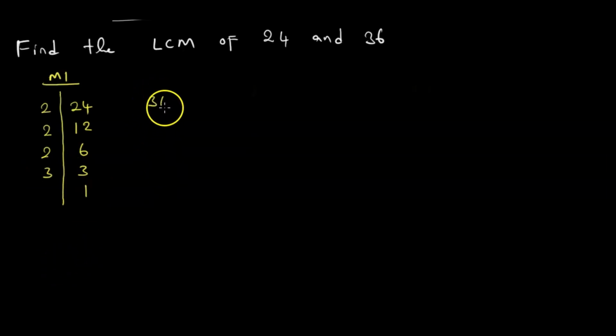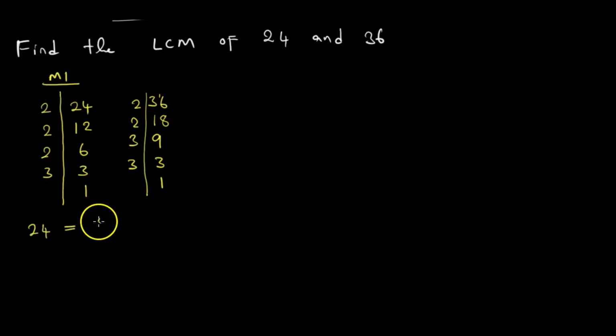Then we come here to 36. We do the same. 2 into 3 is 1, carry 1, and 2 into 16 is 8. 2 into 18 is 9, and 2 no longer works. 3 into 9 is 3, and 3 into 3 is 1. Having done this, we write 24 as a product of these numbers: 2 times 2 times 2 times 3.